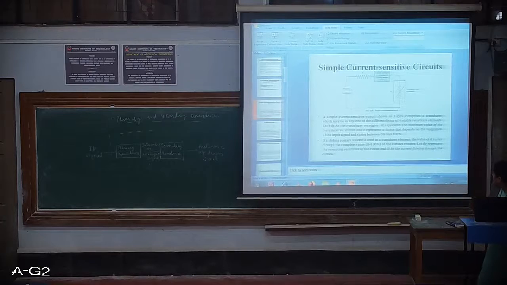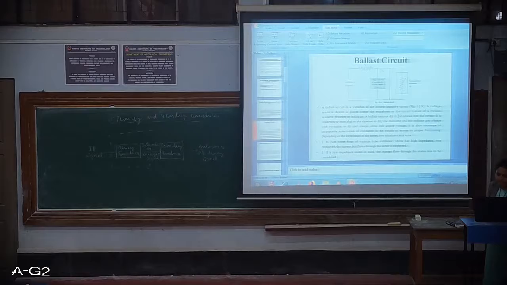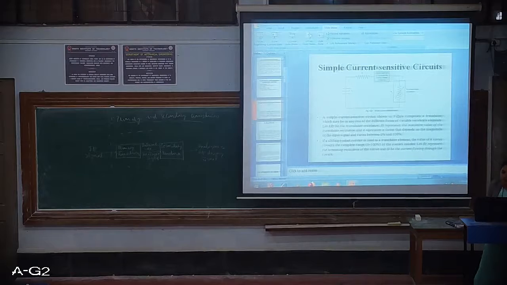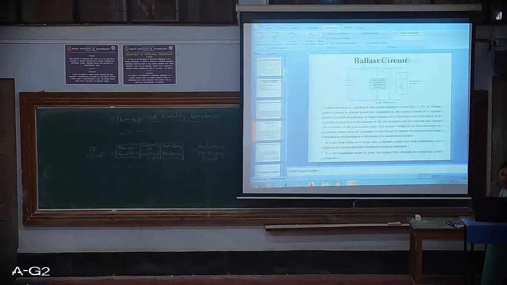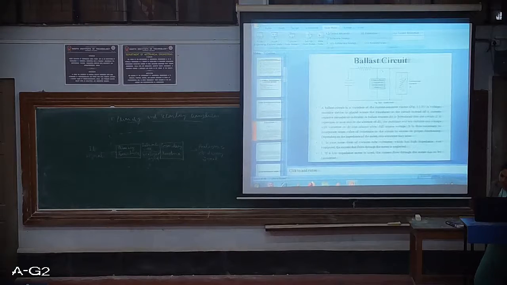So that's how the output is generated based on what type of resistance transducer you are going to use. Okay, so next one, ballast circuit. You can compare this with simple current sensitive circuits. Here there is a voltage indicator or recorder for sensing output voltage E0.